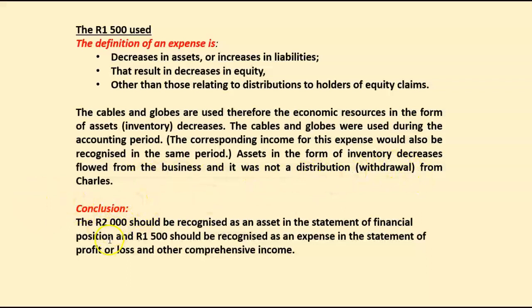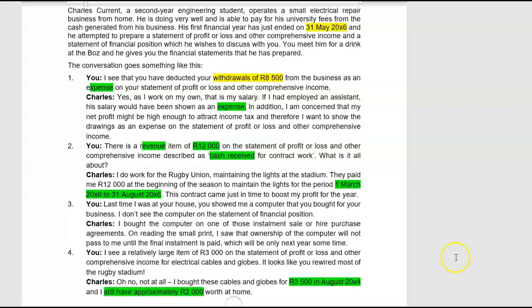The 2,000 Rand globes and cables on hand should be recognized as an asset in the statement of financial position, and the 1,500 Rand used should be then recognized as an expense in the statement of profit or loss and other comprehensive income. And that concludes then this question of Charles Current.